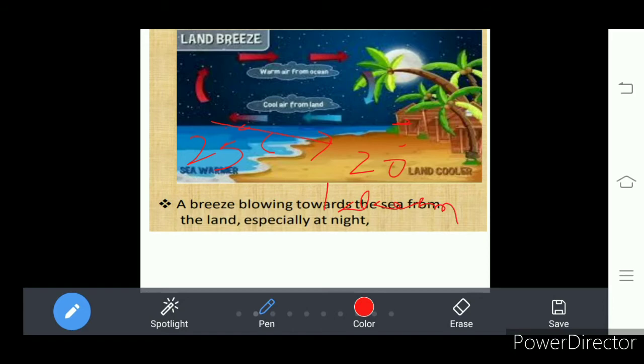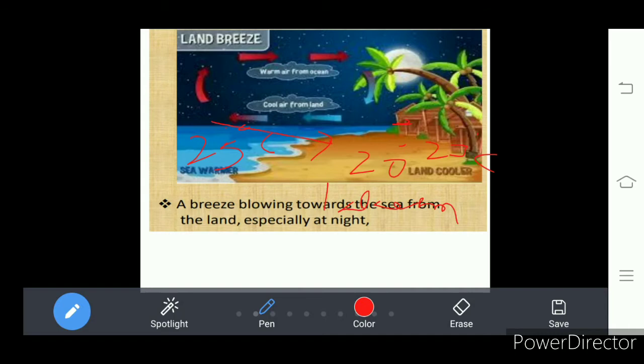That is called sea breeze. So the sea breeze in the night time increases the temperature on the land part near the ocean, so it becomes some 23 degrees centigrade at night time.